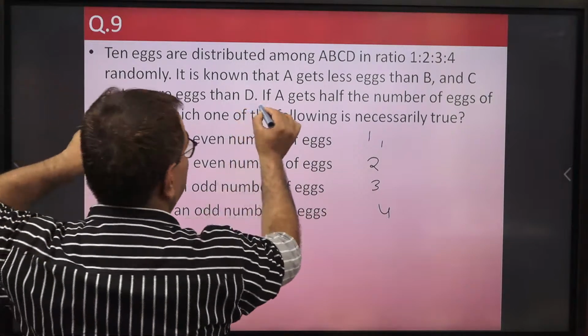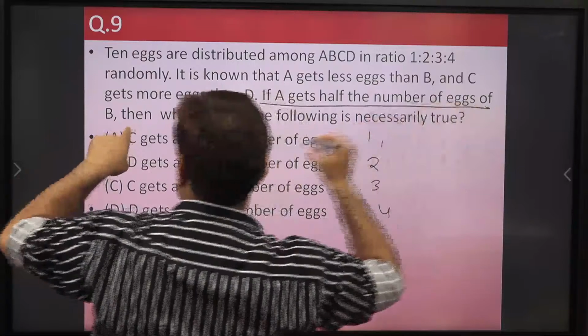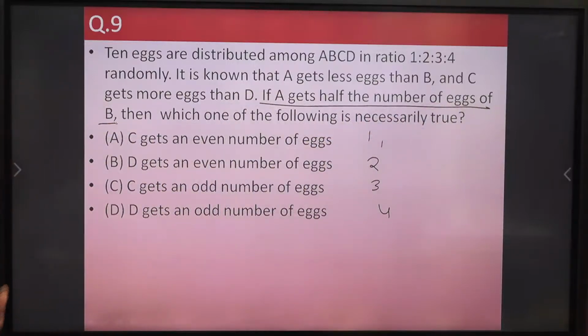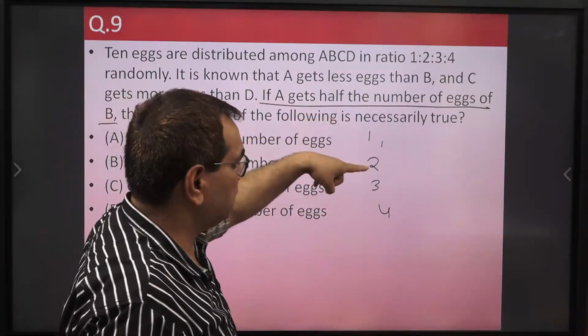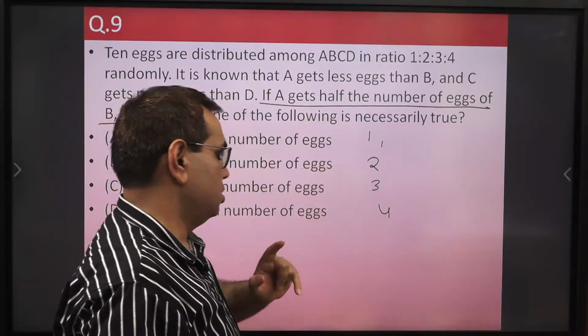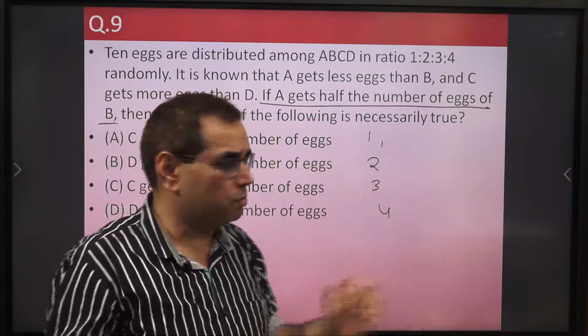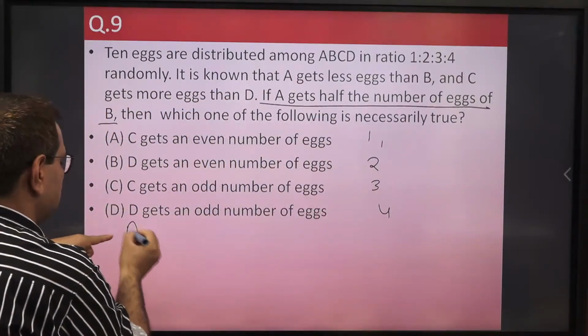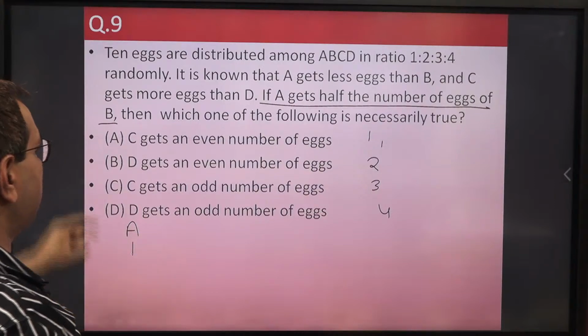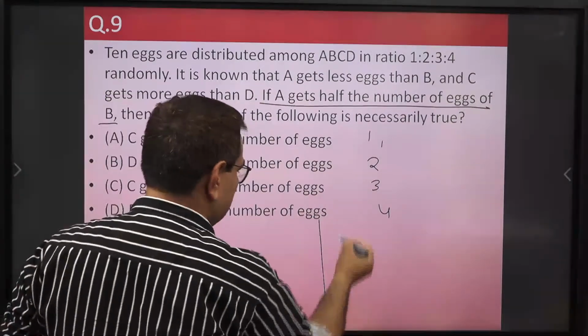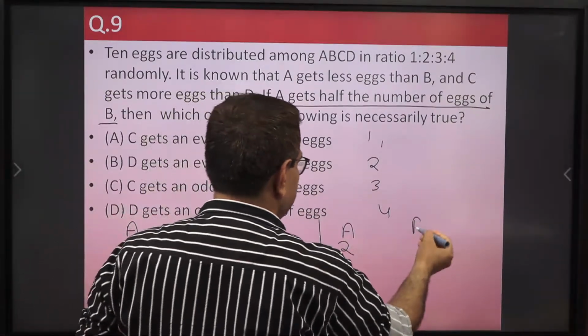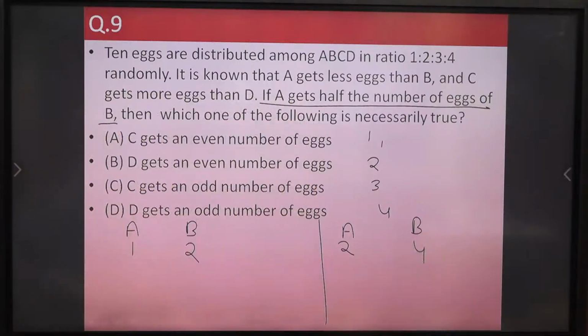This is an important point I found here: A gets half the number of eggs of B. So here we have only 2 cases. This is half of this, and this is half of this. So there can be only 2 possibilities. One possibility is that A is getting 1 egg and B is getting 2 eggs. Another possibility is that A is getting 2 eggs and B is getting 4 eggs, because it is given to us that A gets half the number of eggs of B. So only 2 cases may be there.